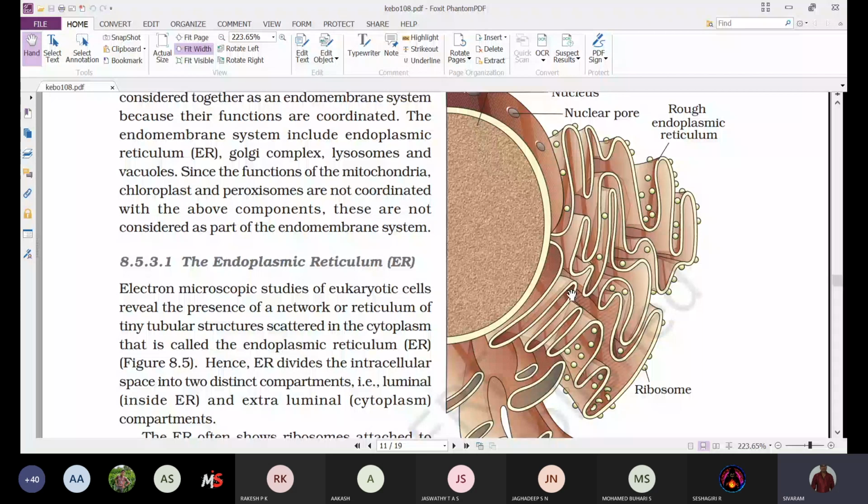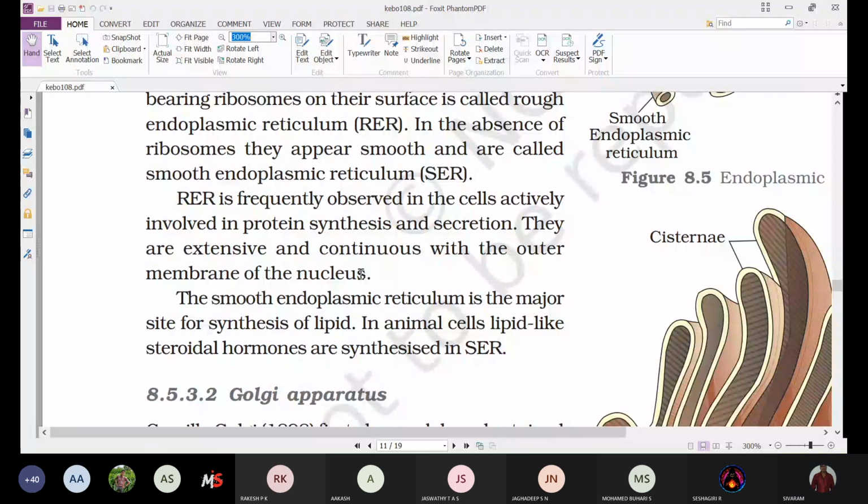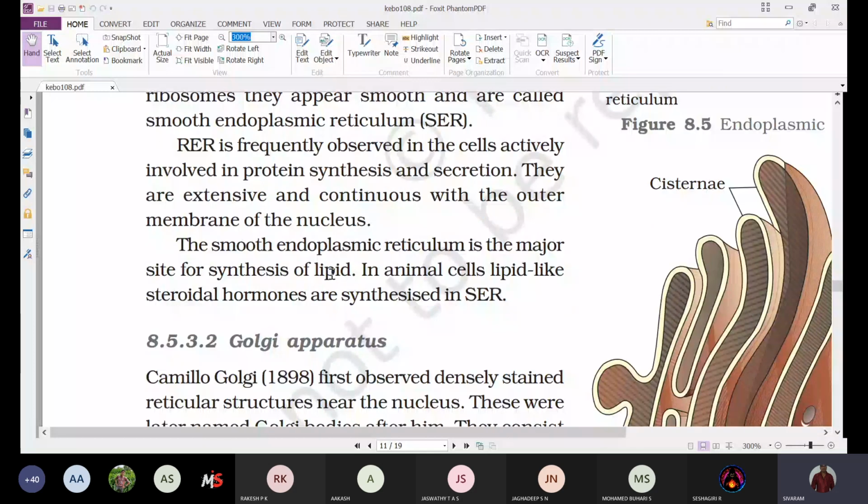The smooth endoplasmic reticulum is a major site for the synthesis of lipid. In animal cells, lipid-like steroidal hormones are synthesized in the smooth endoplasmic reticulum. Those endoplasmic reticulum which are not associated with ribosomes we commonly call smooth endoplasmic reticulum. It is mainly involved in lipid synthesis or lipid metabolism.